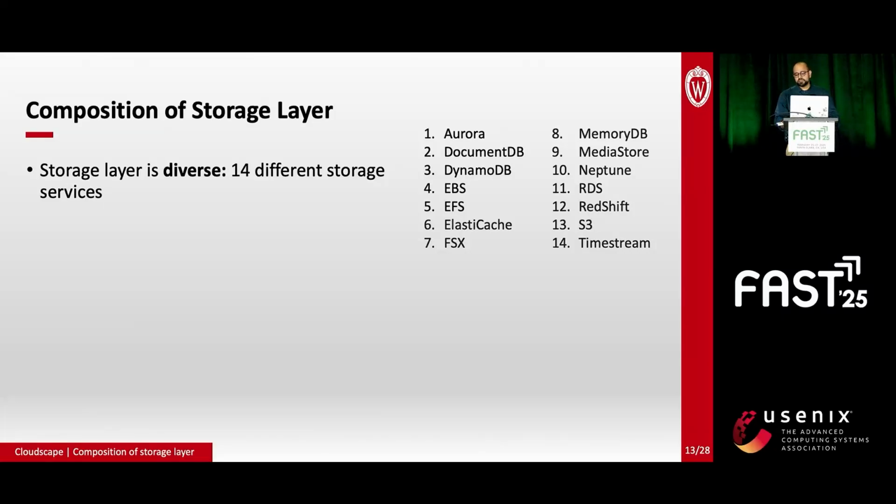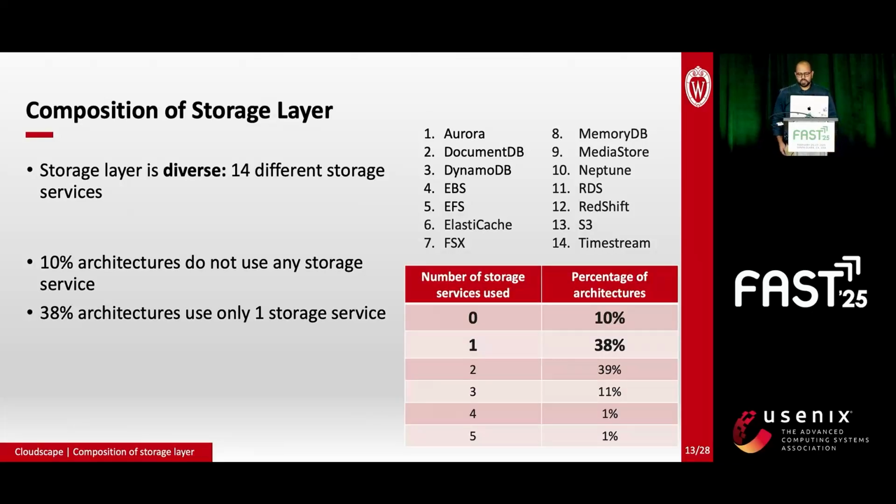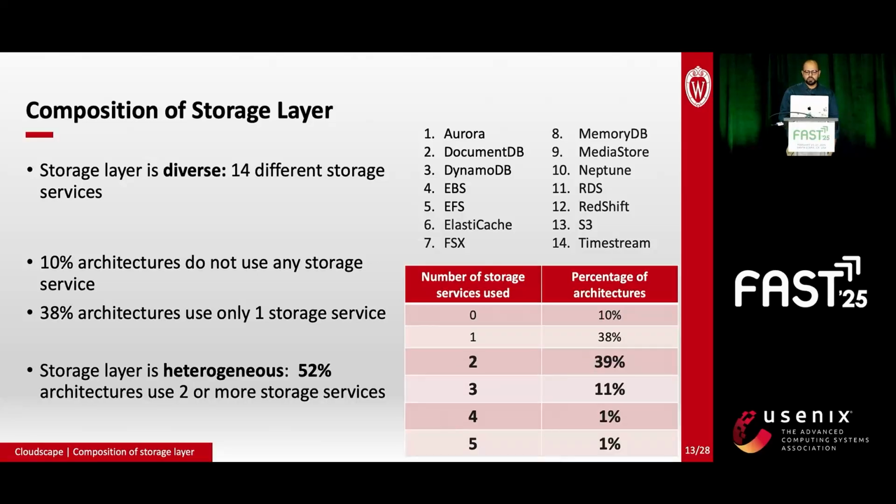Next, we consider how many different storage services each architecture uses. This table shows that 10% of architectures do not use any particular cloud storage service, which also means that 90% of architectures do use a specialized cloud storage service. More than a third of the architectures use one storage service to fulfill their needs. The table also reveals that the storage layer is heterogeneous. More than half of the architectures depend on two or more different storage services.